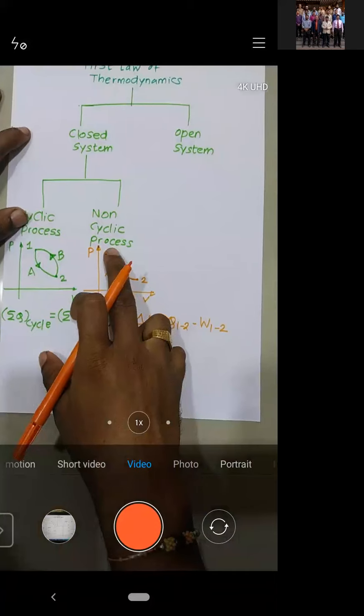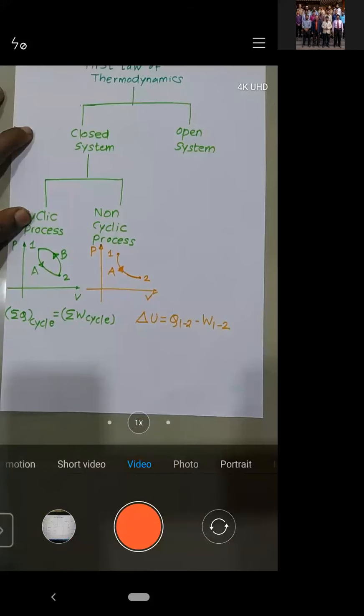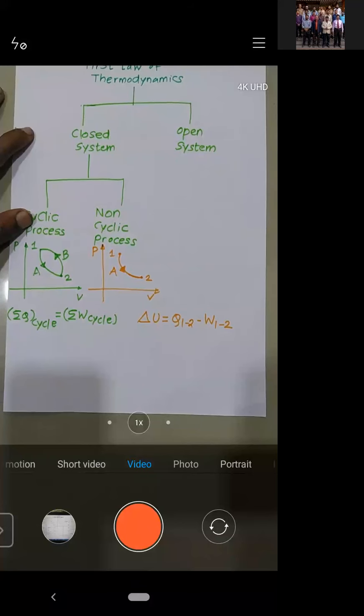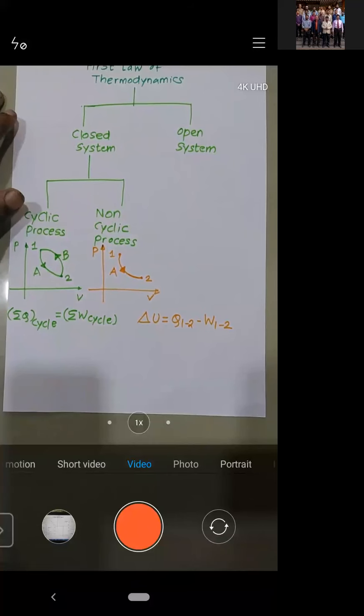If it's a cycle, then heat transfer will not be equal to work transfer. There will be some difference between heat transfer and work transfer, and that difference is given by the change in internal energy.